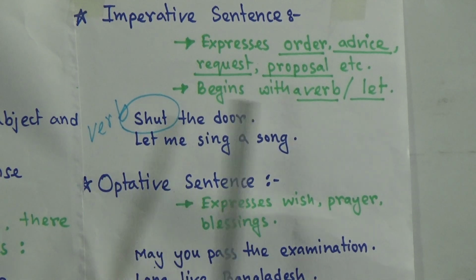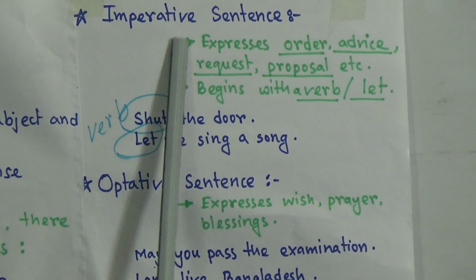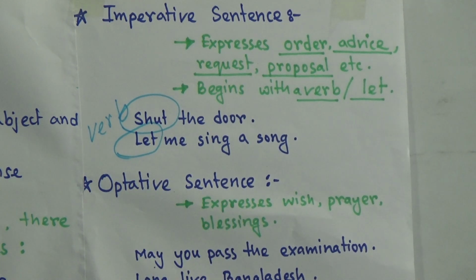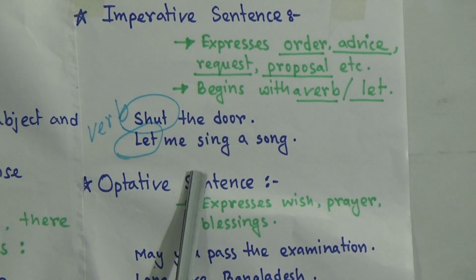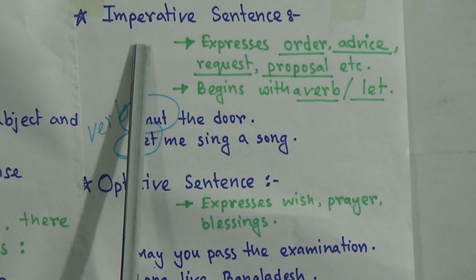And it can also start or begin with let. These are two structures of imperative sentences. And the other example is let me sing a song. These two sentences are examples of imperative sentences.